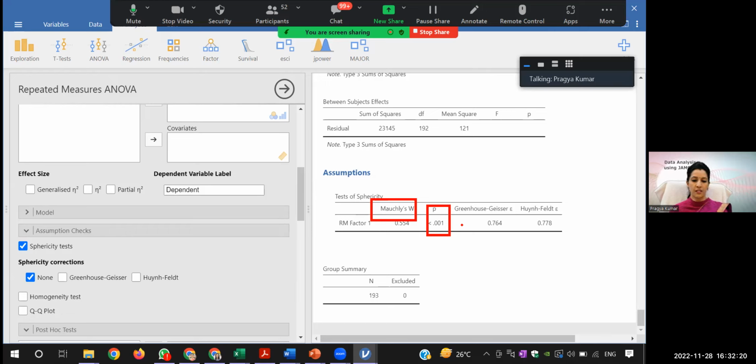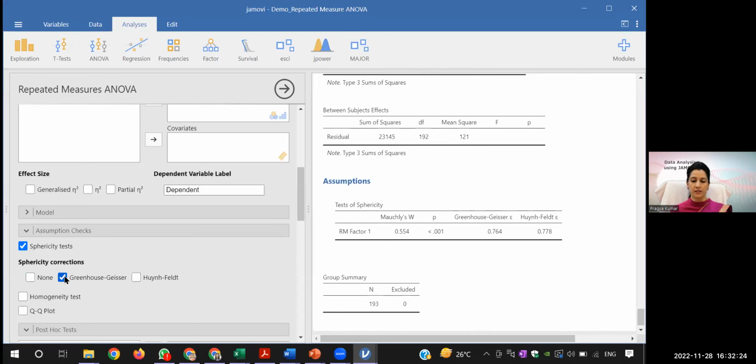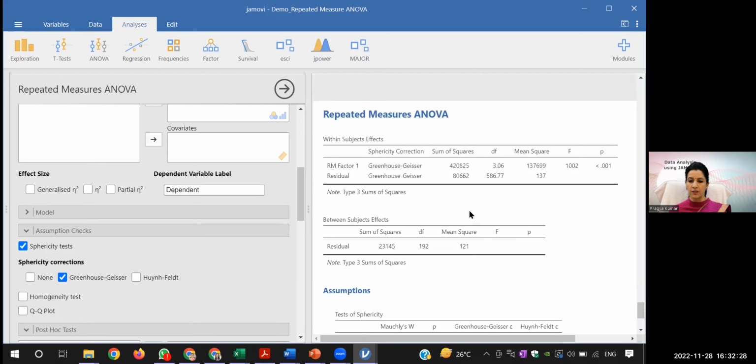If it is not met, then you will do a correction. And instead of none, you will click this, Greenhouse-Geisser. So the same here, you have to report this value. It gives you some correction where the degrees of freedom come in fractions. Remember, by mistake, Vikram thought in one-way ANOVA that 2 and 177 was a fraction.